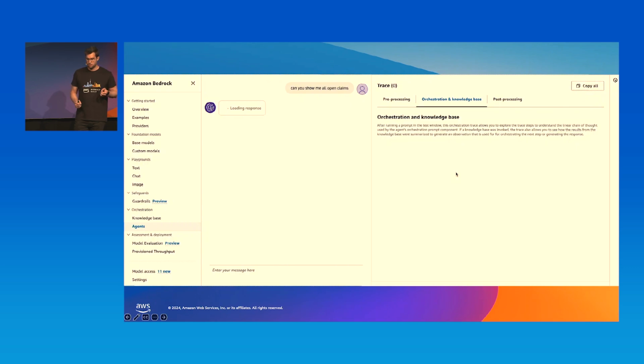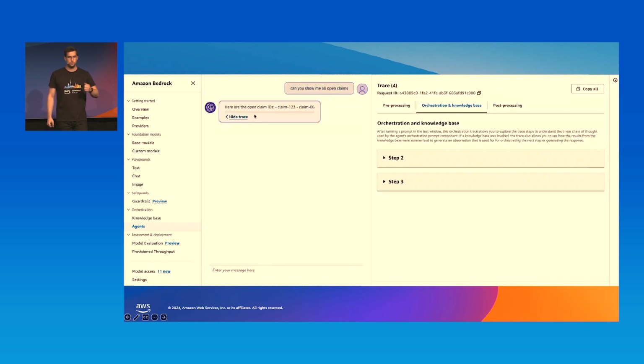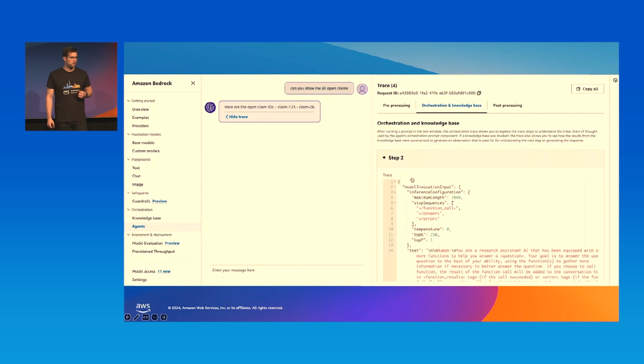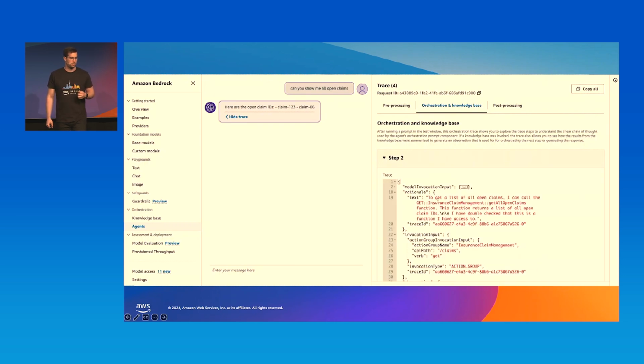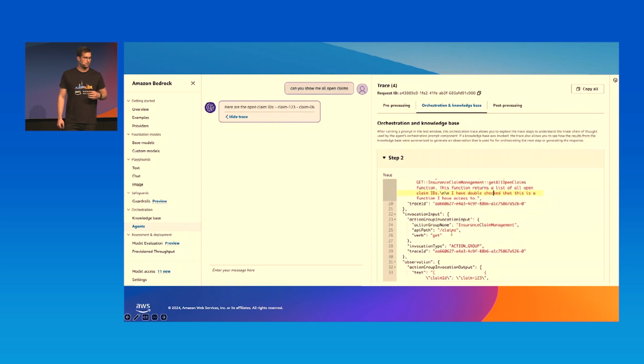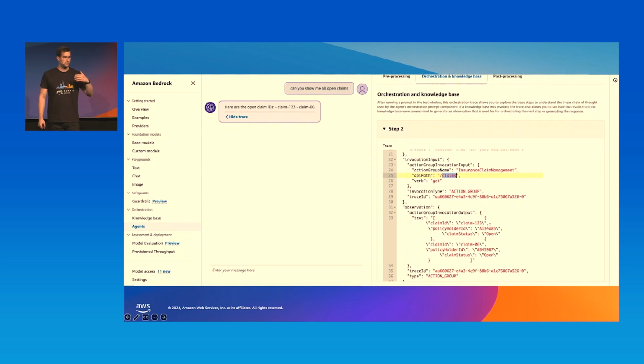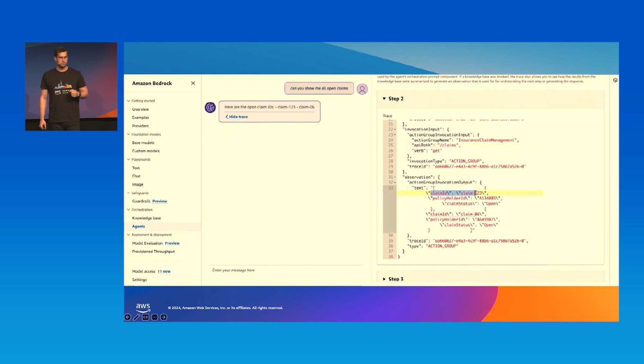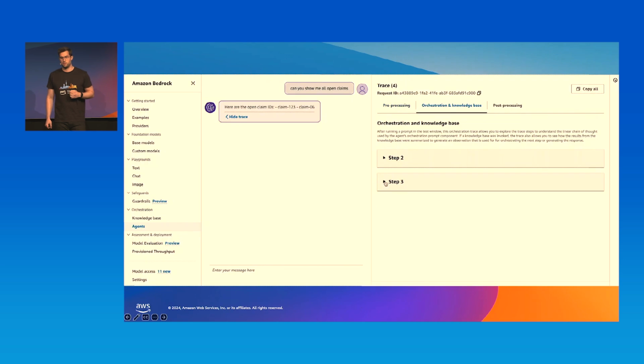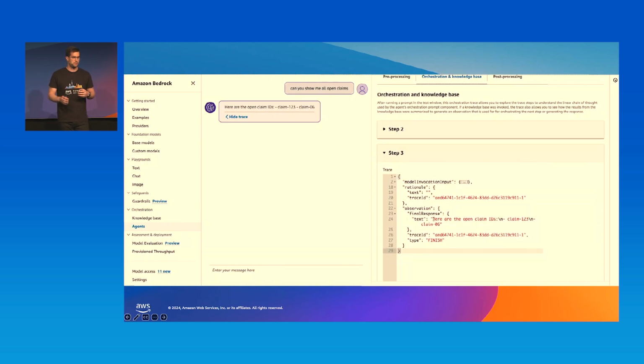Now we'll see that the agent comes back with a response. Here we see it comes with the open claim IDs, claim 123 and claim 06. And when we click on trace, we see the exact details for our trace. For example, in step 2, we see the API path that was called, claims, and we see also what the response was, the claims 123 and 06, and it used that to create a natural language answer for the user.